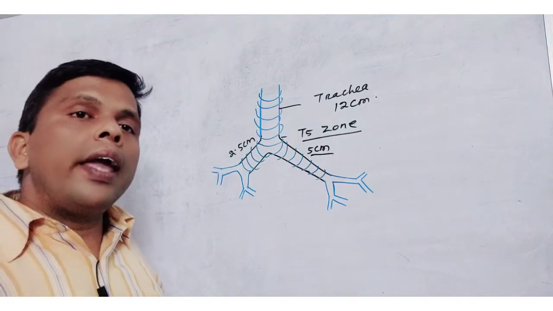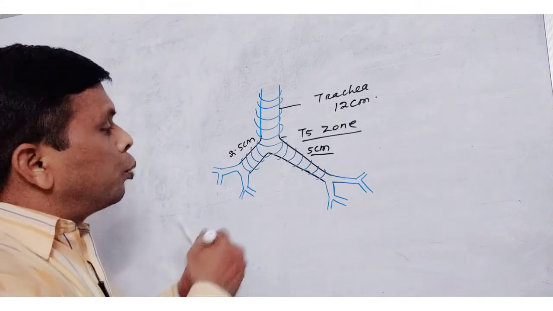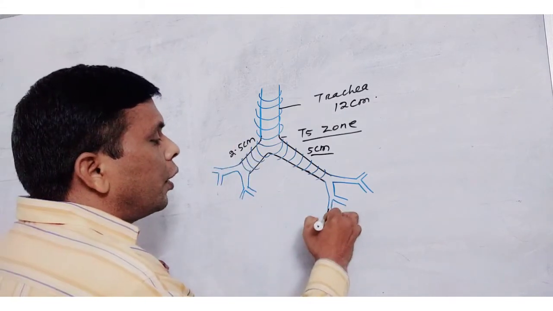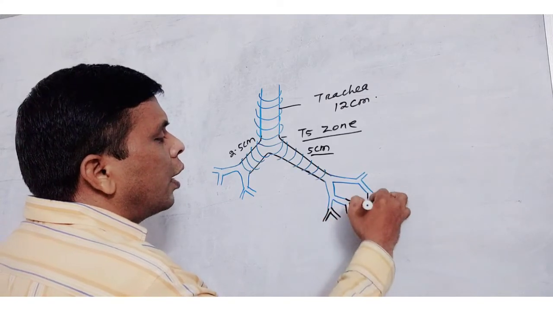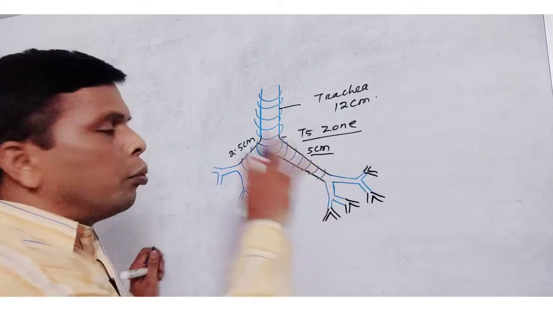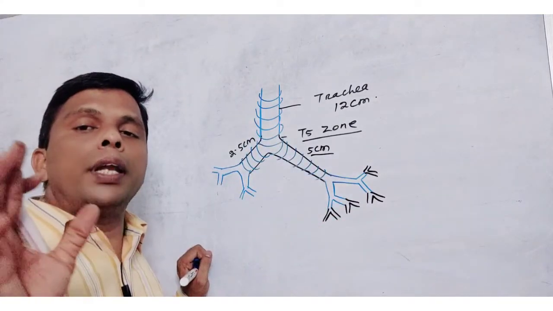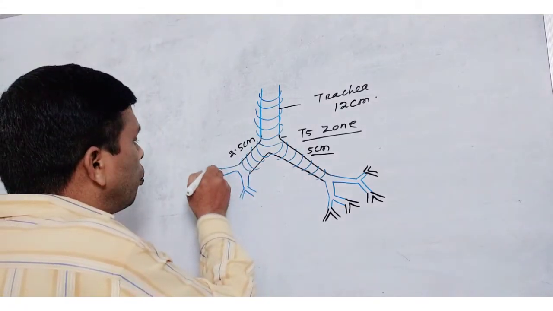The bronchi again divide into bronchioles. The first bronchiole is the initial bronchiole.